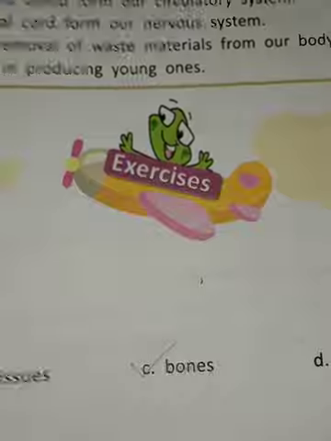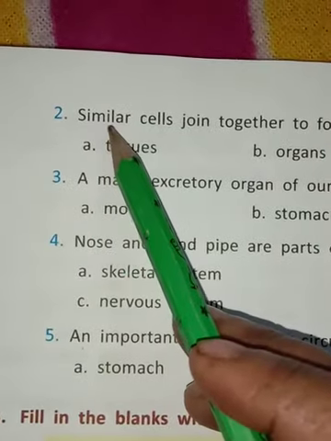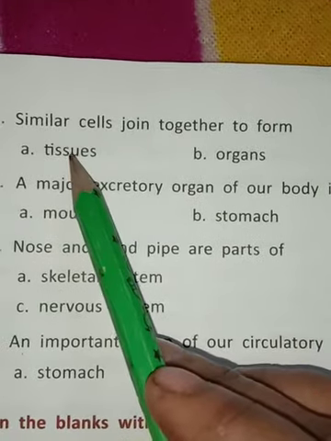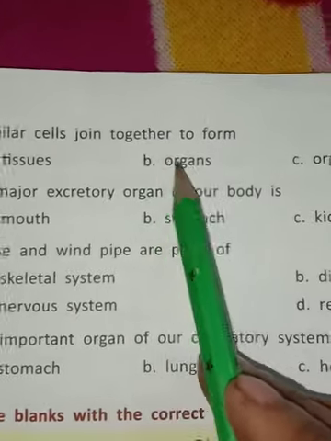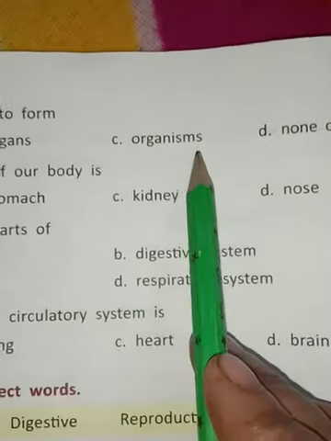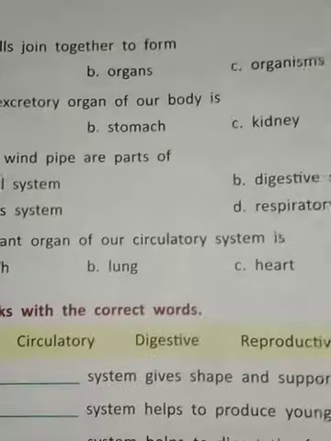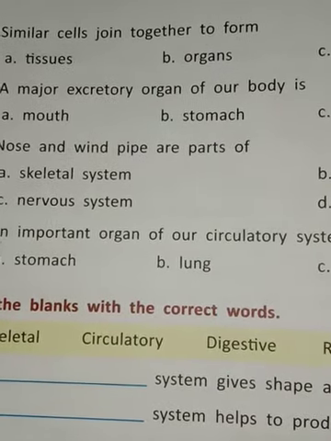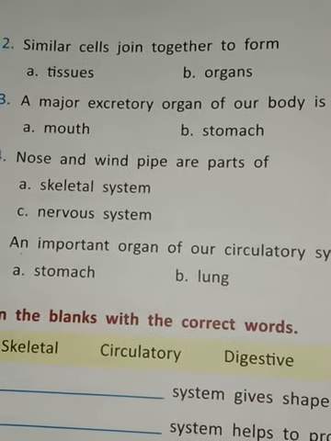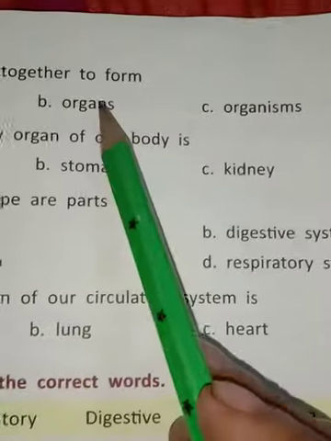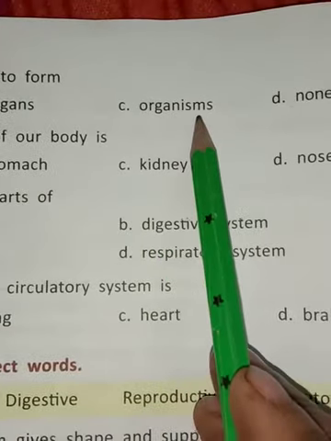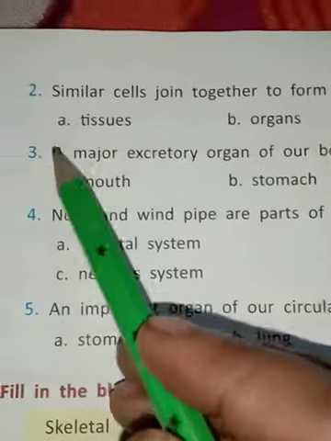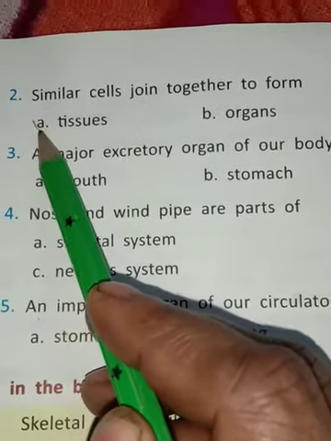Okay, now clear. Second, similar cells join together to form. Now four options: A, tissues, B, organs, C, organisms, D, none of these. Student, similar cells join together to form tissues. So student, options B, organs, C, organisms, and D, none of these are wrong. Now correct option is A, tissues.